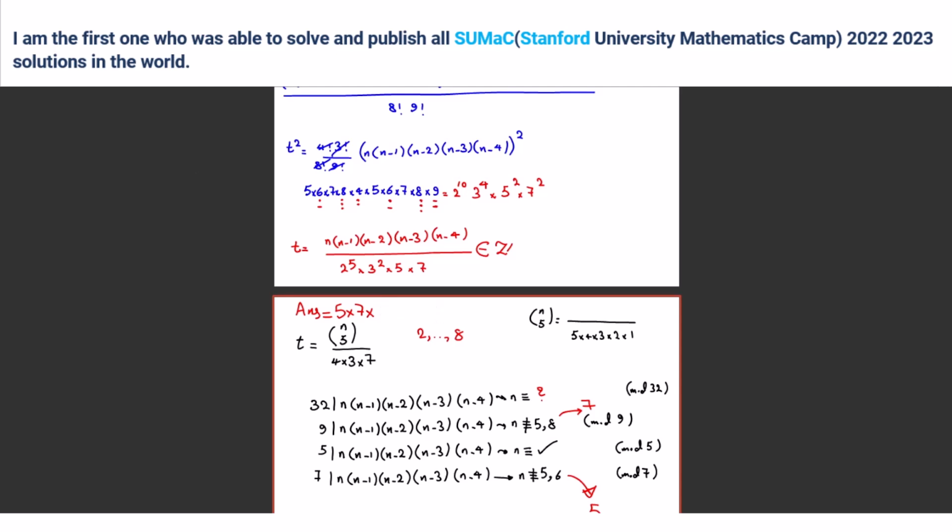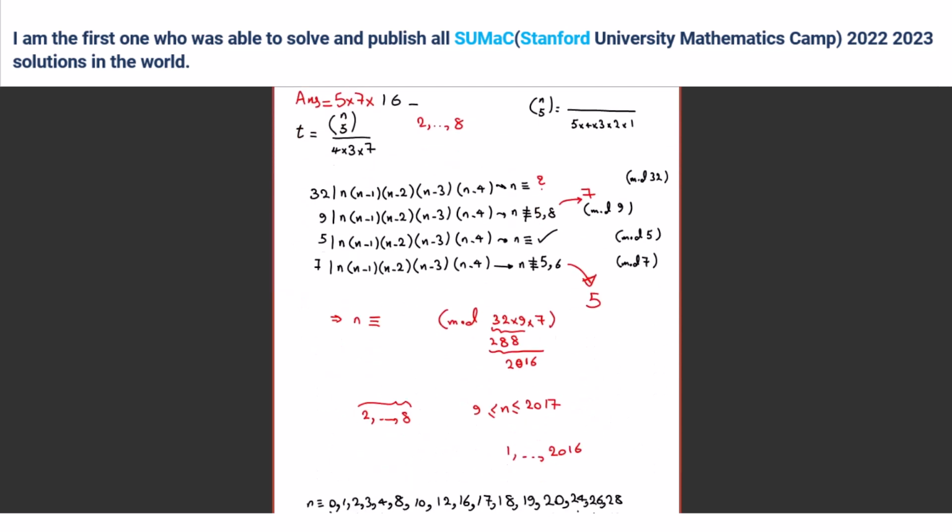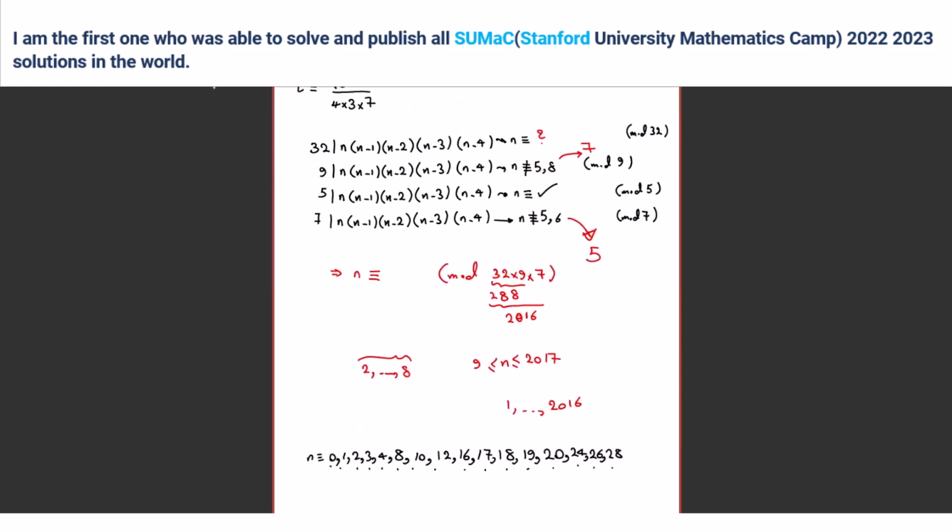Mm-hmm. And now we want to see from 2 to 8 how many numbers satisfy these things, to subtract. 2, 3, 4, 5, 6, 7, 8. So let's use first this one. N shouldn't be 5 or 8 mod 9. So 5 is bad, 8 is bad, right? Yeah. N shouldn't be 5 or 6, so 6 is bad.